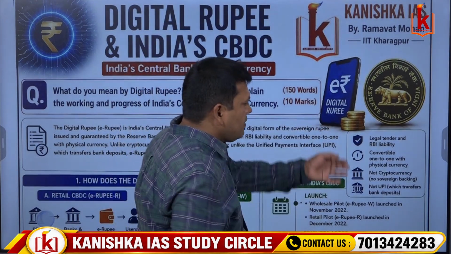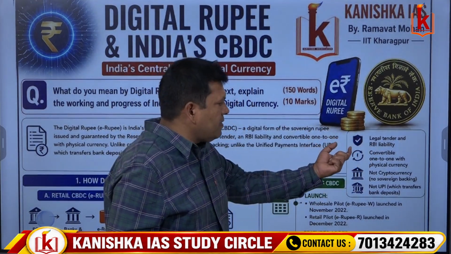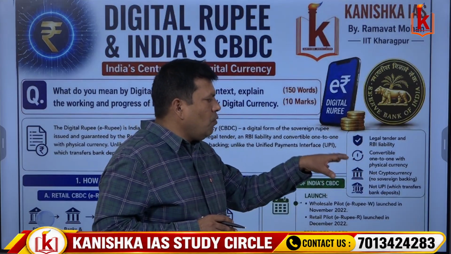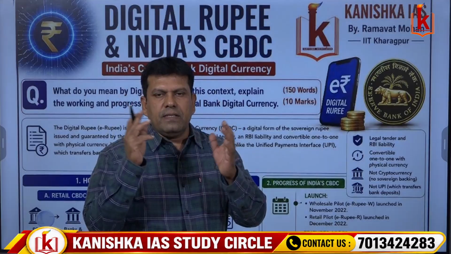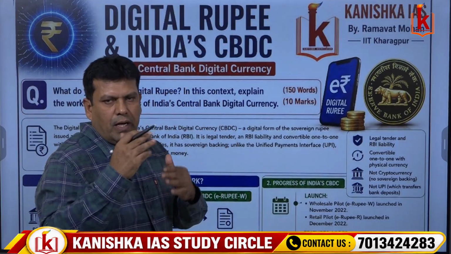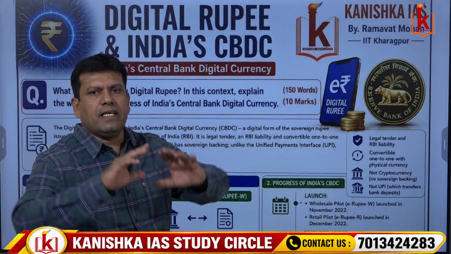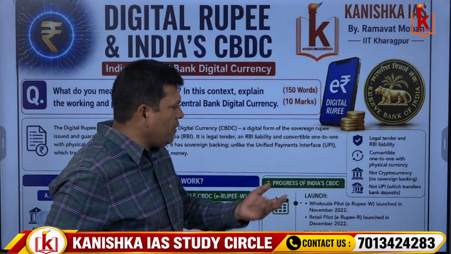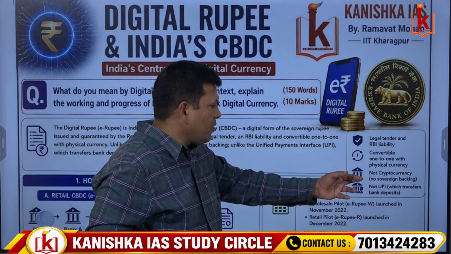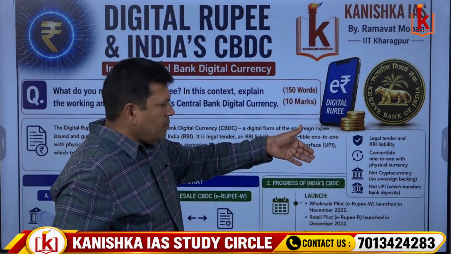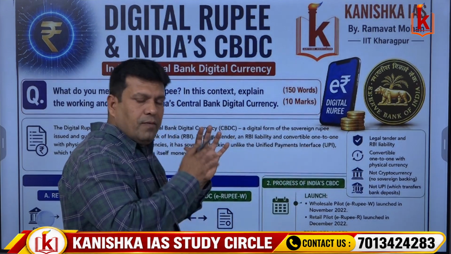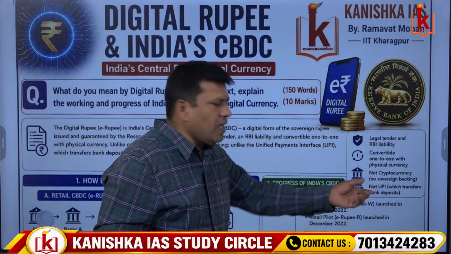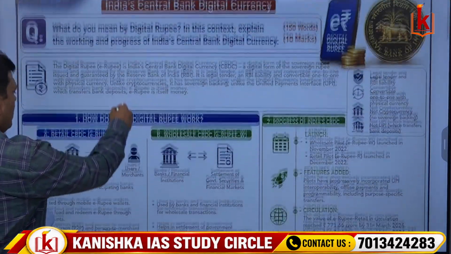So simply we can say that the legal e-rupee or digital rupee has legal tender status and is RBI's liability, and it is convertible 1-to-1 with physical currency. That means it represents the same value as the notes or coins we are using physically. So digital rupee is in electronic form, and it is not a cryptocurrency because no sovereign backing is there in the case of cryptocurrency. But in the digital rupee, we have the sovereign backing, and it is not UPI, which transfers bank deposits between different accounts or transactions.